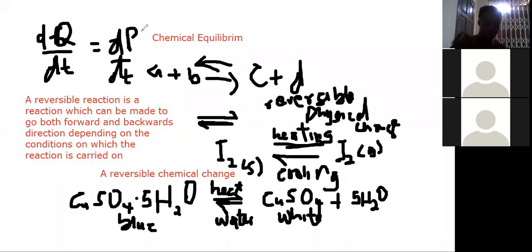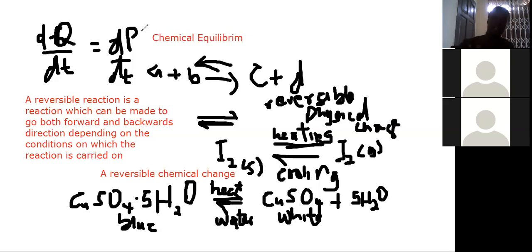Now, a reversible reaction in a closed system is said to be in a dynamic equilibrium. When you have a reversible reaction and it happens in a closed system, like this bottle is a closed system, that means there's a blockage between the system and its surroundings. And so heat is not given out, heat is conserved. So a reversible reaction in a closed system is said to be in a dynamic equilibrium.